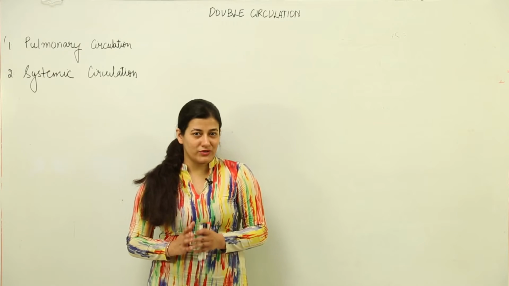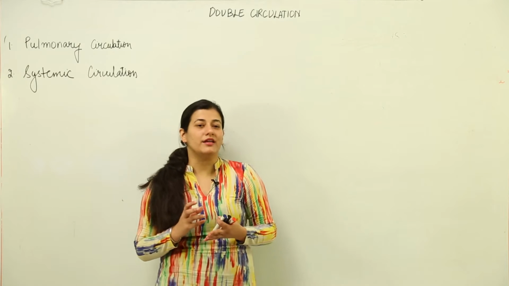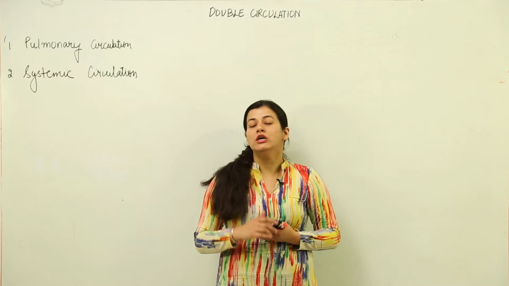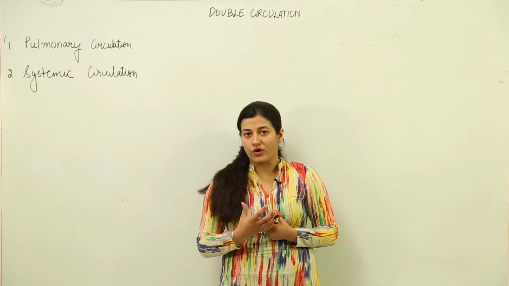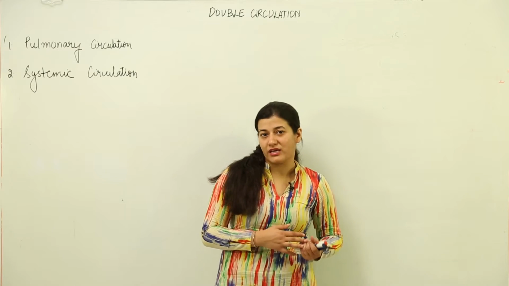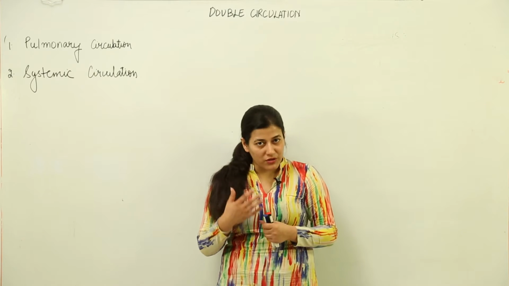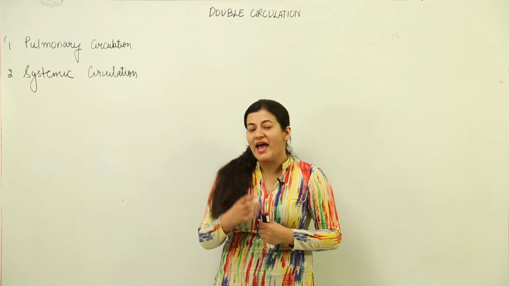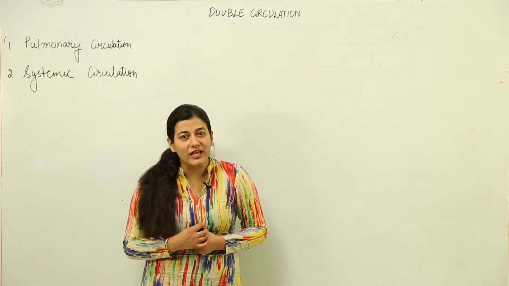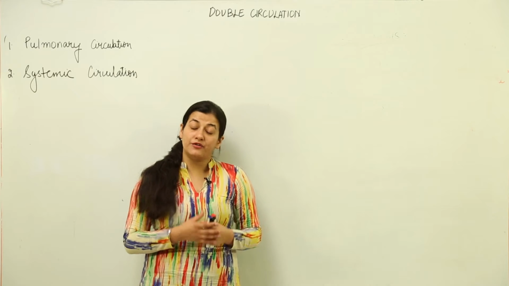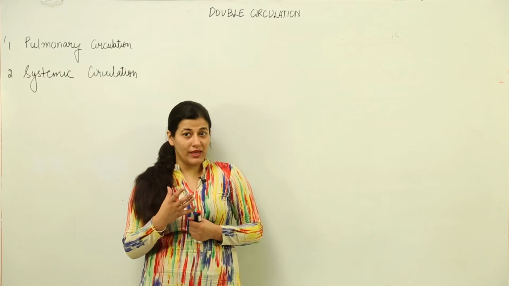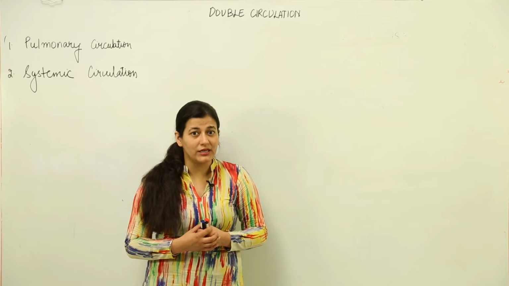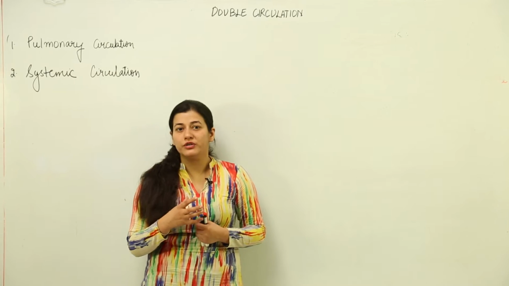So by now what you have understood is that there is a body fluid, vascular system present in our body, which is very important for conducting the substances from one place to another. In fact, they are responsible for carrying the substances which are necessary for metabolism of cells, and the body fluid responsible for that is blood and lymph. Apart from that, you have understood that there is a main pumping organ, that is heart. It has a main, pivotal role in conducting that vascular fluid throughout the body.